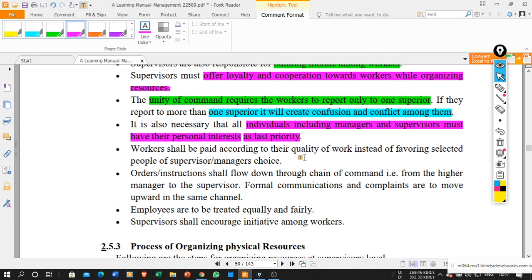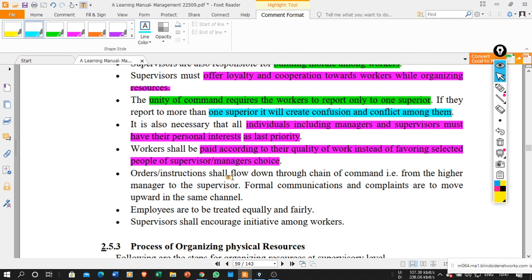Workers shall be paid according to the quality of the work instead of favoring selected workers. As we have already discussed, a supervisor or manager must be unbiased. Okay, unbiased means what? Do not show favoritism, like saying this person is known to me, so it is fine if he does less work. He should be unbiased. So you need to treat all the workers on the same ground.